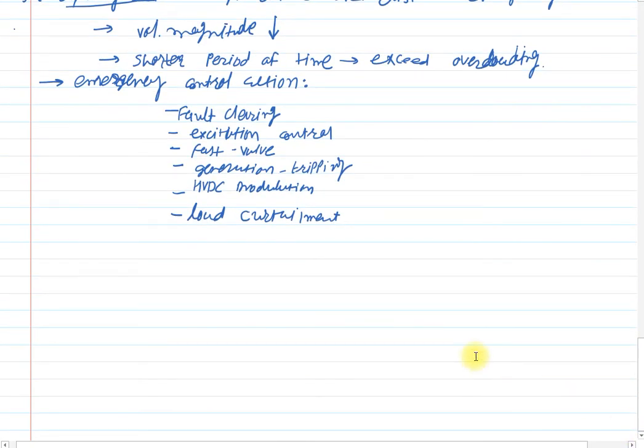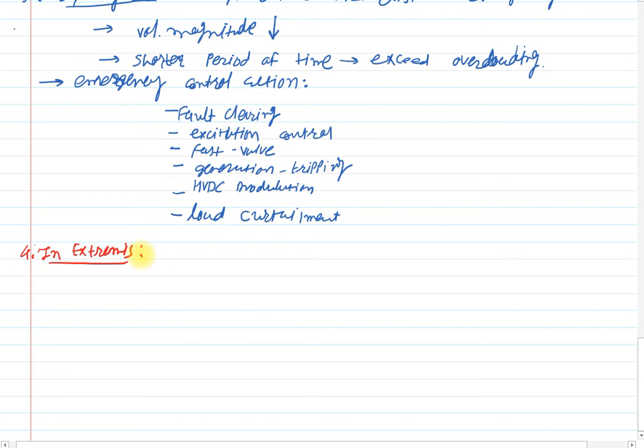Then the next, the fourth one, is the extreme condition.